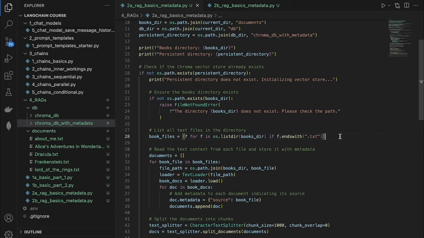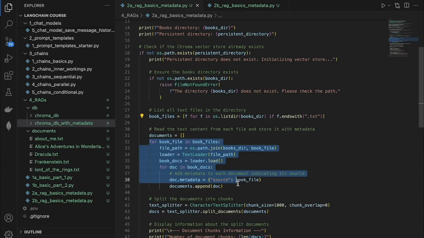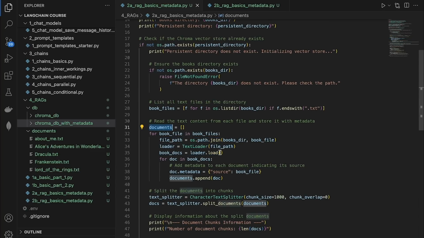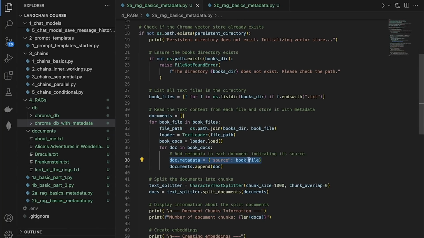So the first thing that I'm going to do is go inside of the documents folder and search for all the files that have a txt extension. As you can see, I've got all the books with the txt extension. And this line is going to grab all of those book file names and put it in this array. All right, now we're looping through all the book file names, and with each book file name, I'm going to load it in memory using the loader, and I'm going to add it to the final documents array. Very similar to what we did earlier, but instead of just one book or document, we are doing several right here. But there is one more additional thing that we're doing.